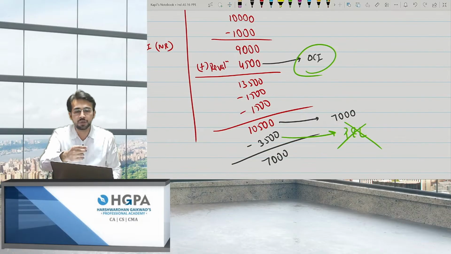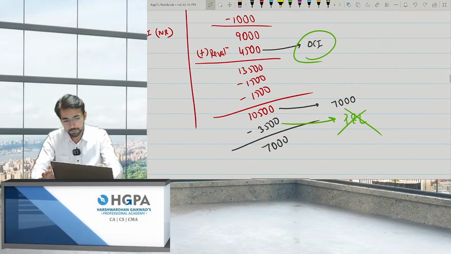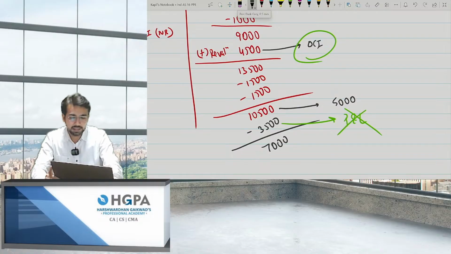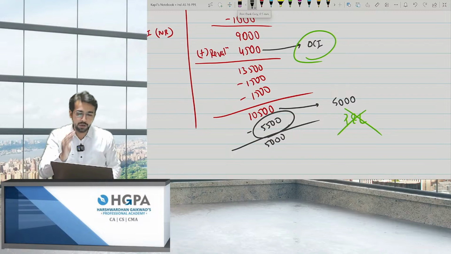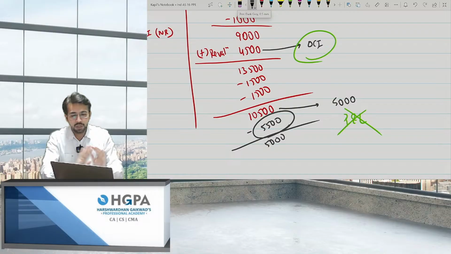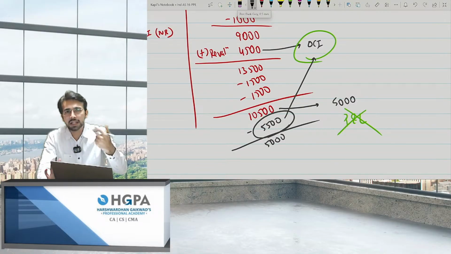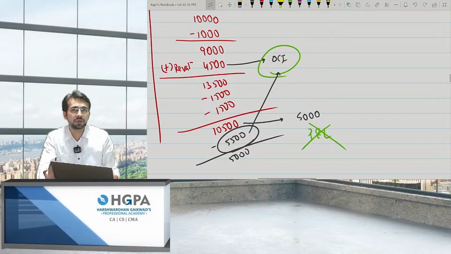That means the loss should be transferred to OCI, not to P&L. But what if the value drops to 5,000? That means you have to depreciate it by 5,500. You have to revalue downward by 5,500. Now, will you go to P&L directly? The answer is no. Do you have OCI balance? The answer is yes. OCI is how much? 4,500. The balance 1,000 should go to P&L.